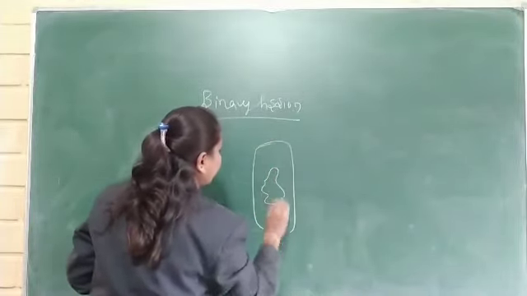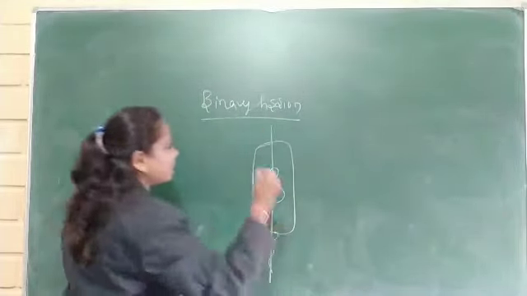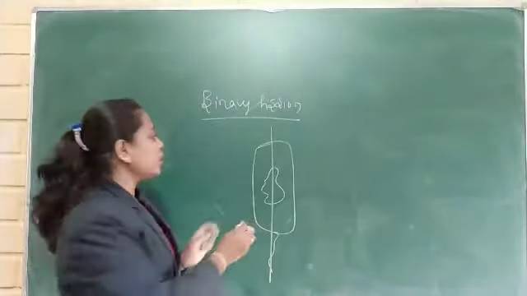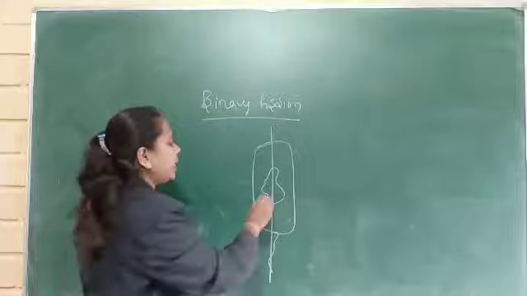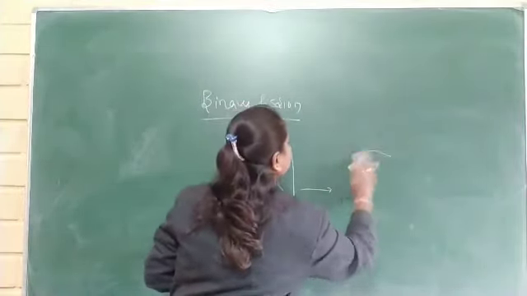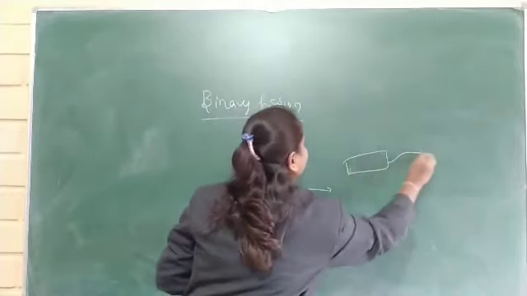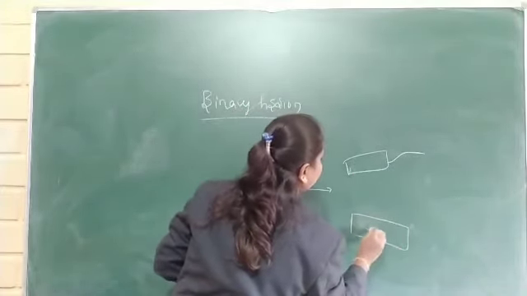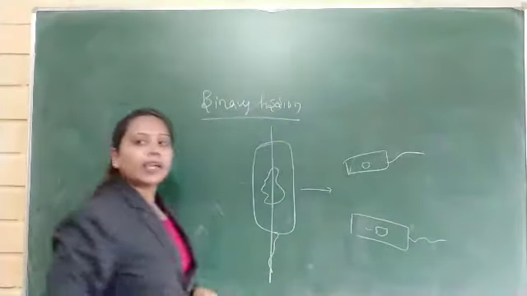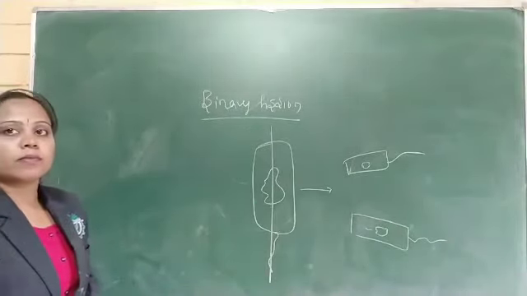So this is the bacteria, and it can divide by two divisions. Each half can develop into a new individual.